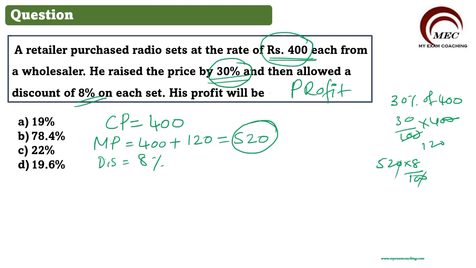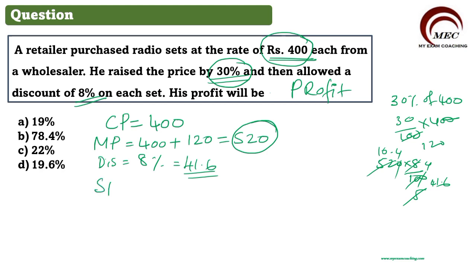You can cut here 2 4 times, here 2 5 times. 52 into 8 by 10 is 10.4 into 4, it becomes around 16, 40 and 41.6. So the discount is 41.6 rupees.